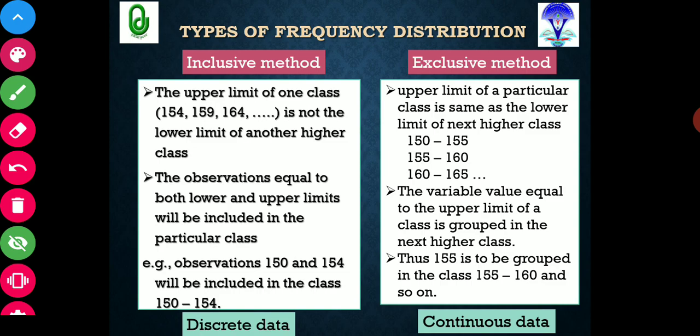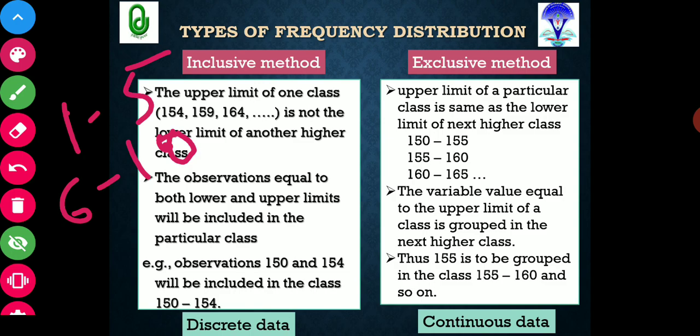In the inclusive method, the upper limit of one class is not the lower limit of another higher class. Just see one example. Suppose I have formed one class 1 to 5 and the next subsequent class is 6 to 10. Just see this line: the upper limit of one class is not the lower limit of another higher class. Here the upper limit of one class is 5. This is not the lower limit of the higher class. The lower limit of the higher class is 6. So these two are not equal.